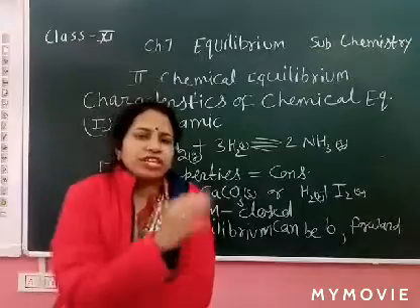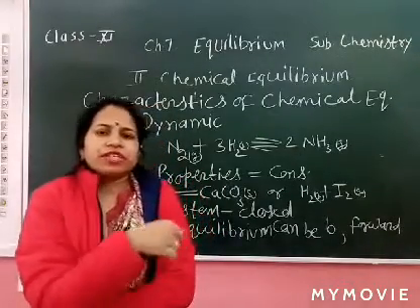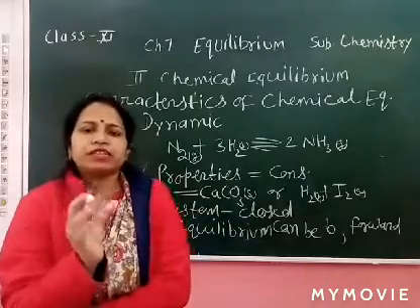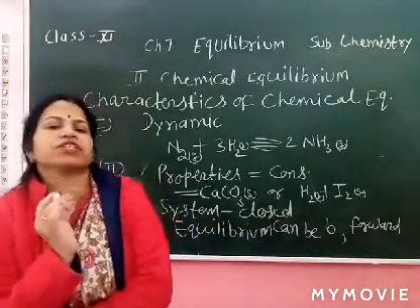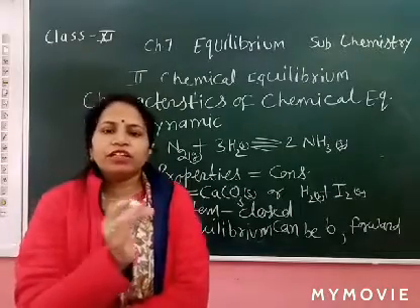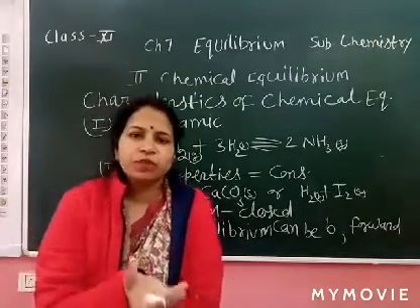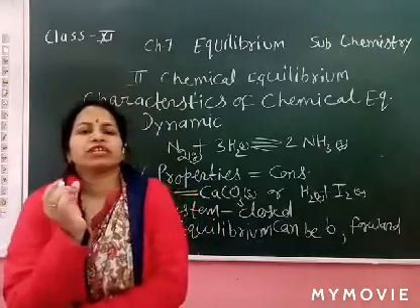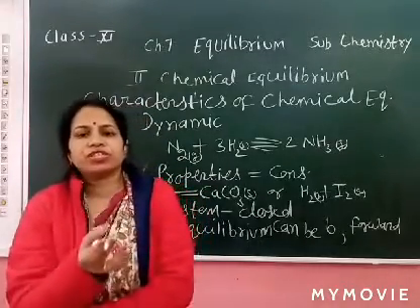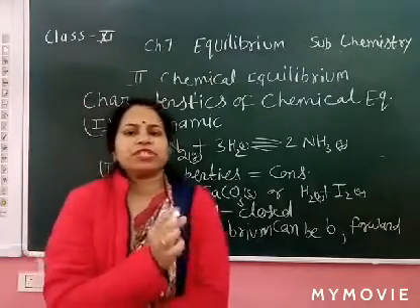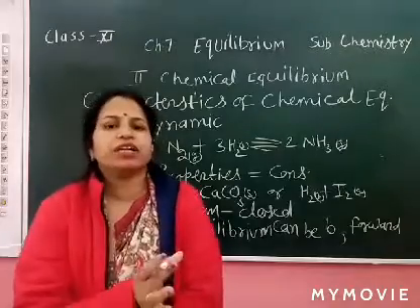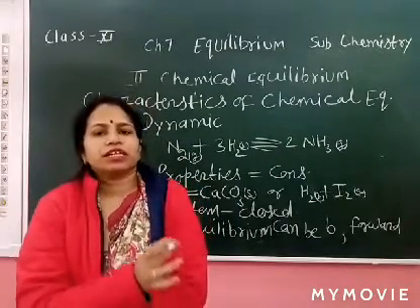The color gradually changes, and in the equilibrium state the reactant and product may be different, but the intensity of the color is constant.